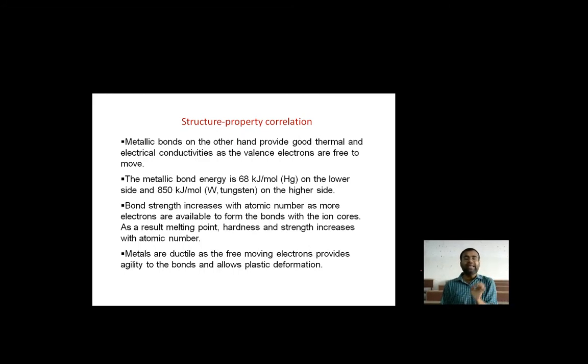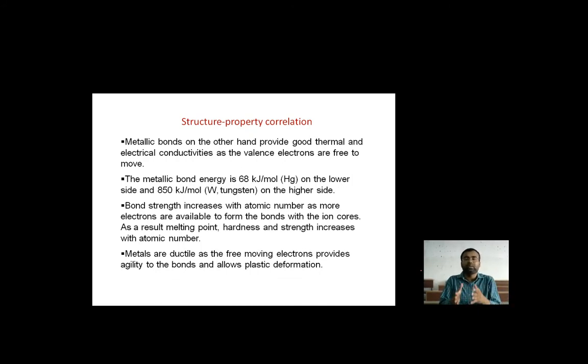Why? Because we need some kind of property like thermal and electrical conductivity, which is not provided by the ionic and the covalent bond. If we require a material possessing very good thermal and electrical conductivity, the valence electrons are free to move, and that is what makes them pass electricity. That movement provides a passage to transfer energy from one to another.